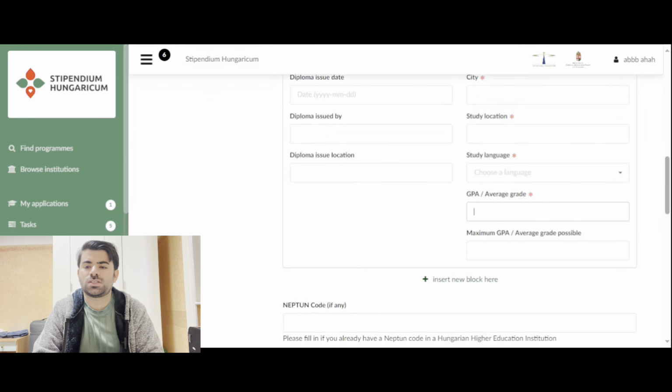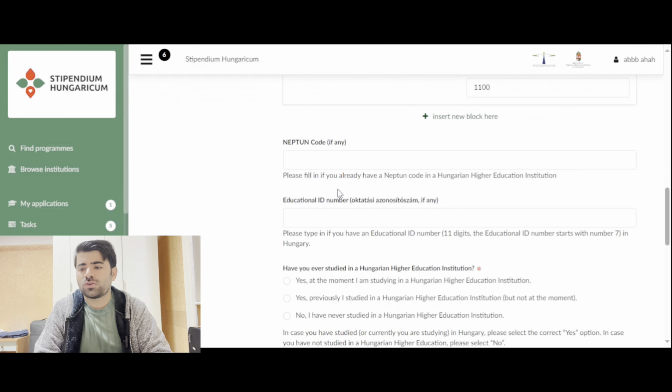Let's say, okay, I got 90% marks. And then what is the maximum? It means this is 100, because we said 90%. Let's say if we have 990 marks out of 1100, this is also fine. So whatever you have, you can just write it down here. And for Neptune code, you don't need to, because you will get your Neptune code once you get selected.